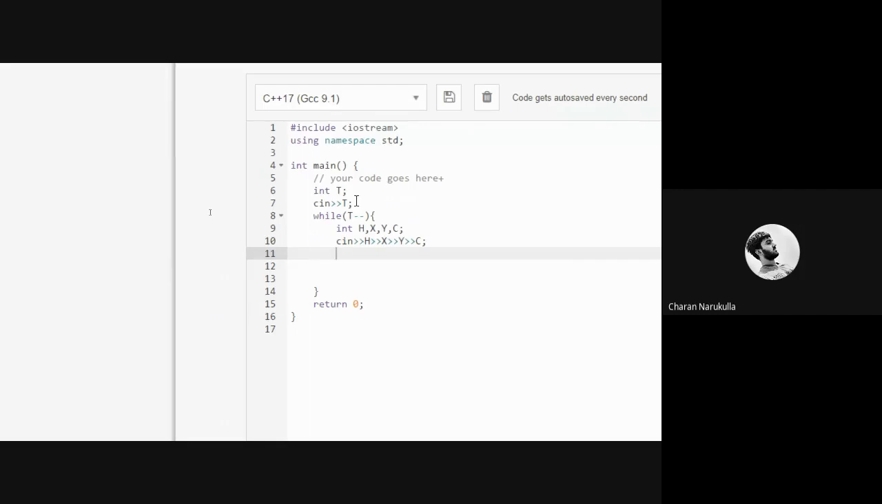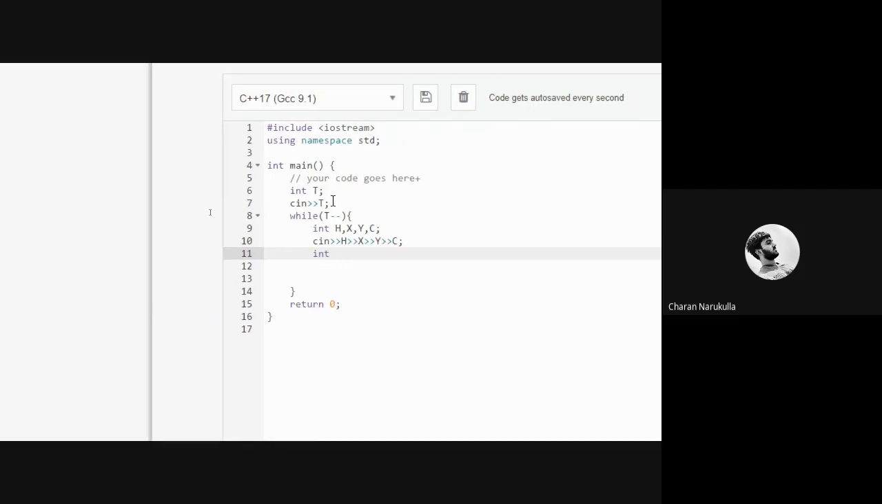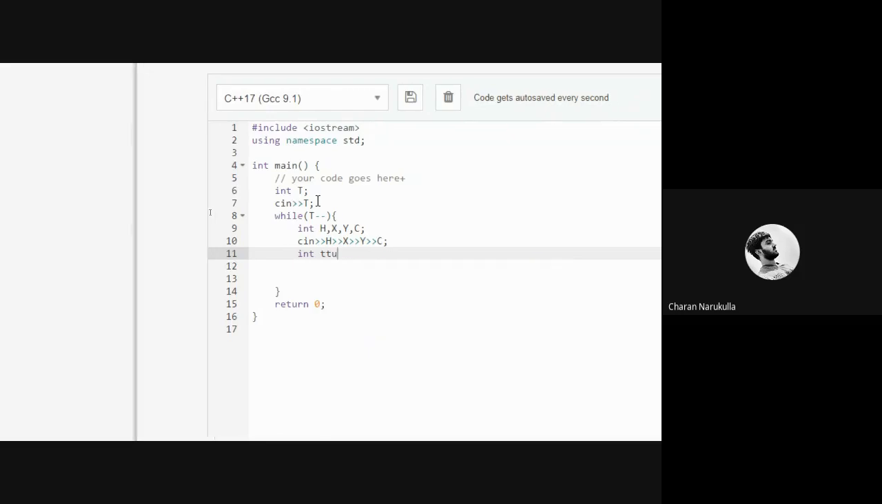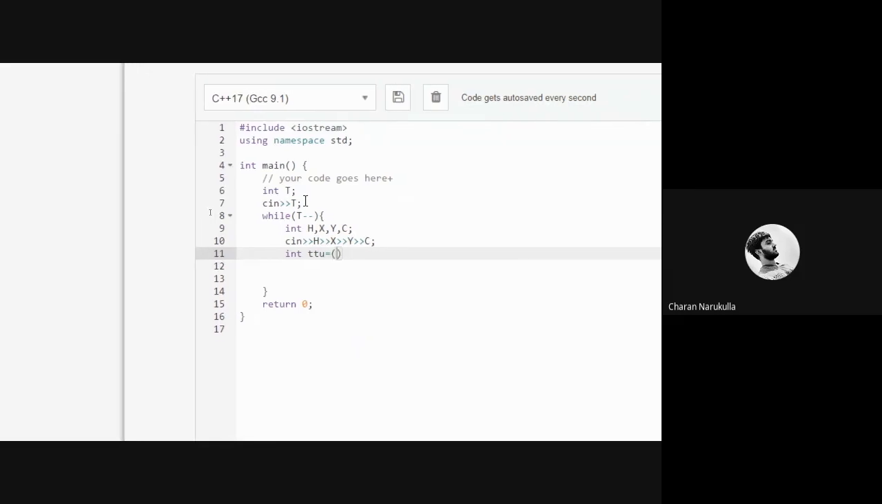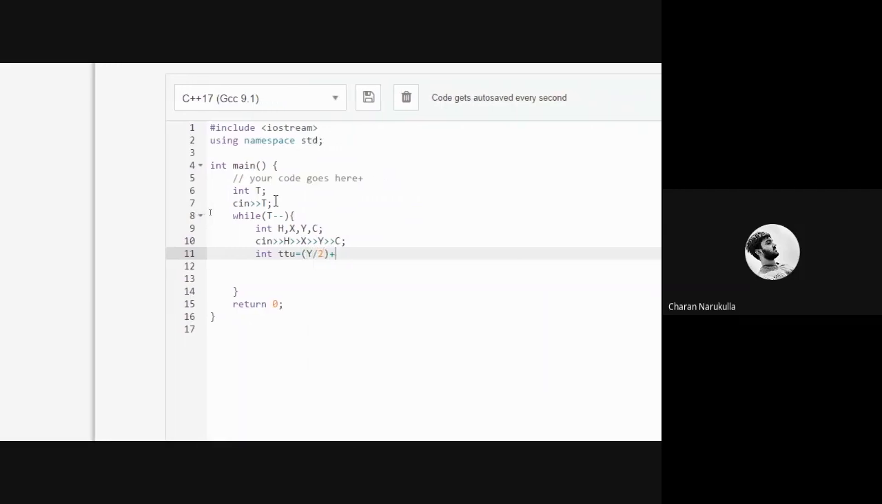Now this is done. Our next part is to calculate the uses. In order to calculate the uses, first we need to cut y by 2, and then we need to add that value to x to get the total water uses. So I'm going to store the total water uses in a variable with the name ttu, and here I'm going to enter what I would like to calculate. So it's y by 2 plus x.